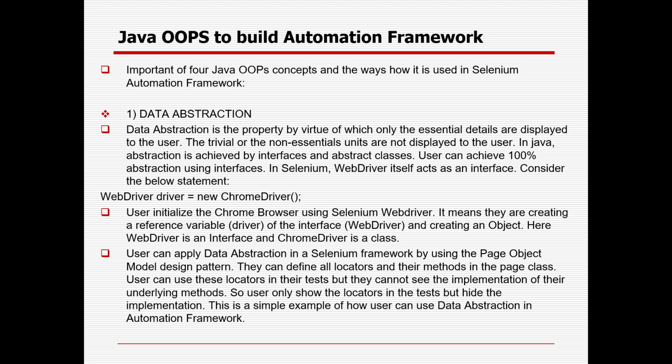So WebDriver driver = new ChromeDriver or FirefoxDriver. So the user initializes the Chrome browser using Selenium WebDriver. It means they are creating a reference variable driver of the WebDriver interface and creating an object. Here WebDriver is an interface and ChromeDriver is a class. As WebDriver is an interface, it cannot be instantiated. You need to take the help of the relevant class and then you can create an object for the reference variable driver. So that is the way data abstraction is implemented in Selenium.